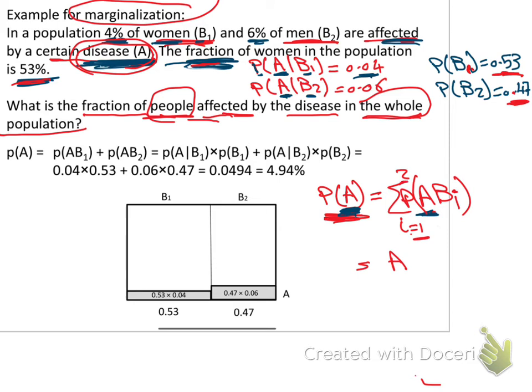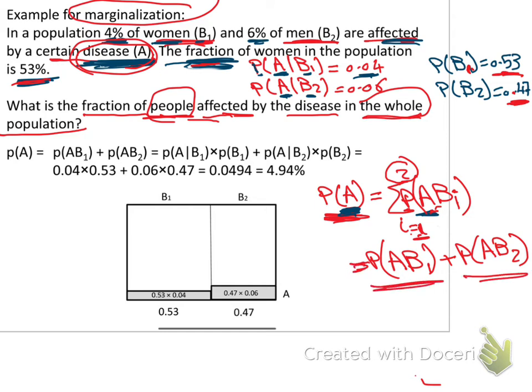So you can see the probability of A, B, first time I put i equals 1, B1, plus the probability again of A, B, this time I put i equals 2. Next time I would put B3, but here I have to stop at 2, so I cannot go to 3 or 4 or 5, because this is my end point. So it will be the probability of AB1 plus AB2. This is the probability of A.